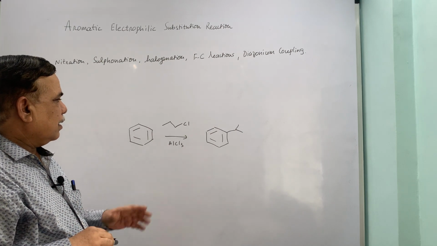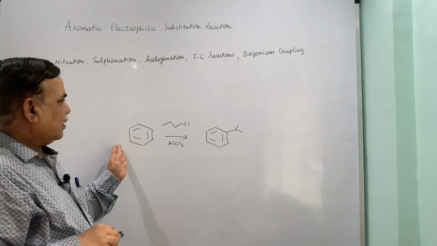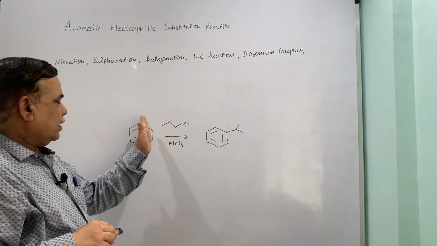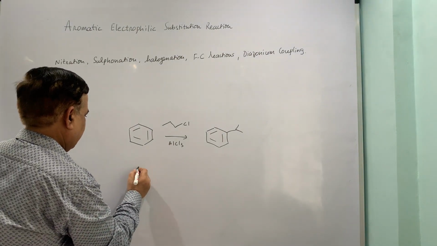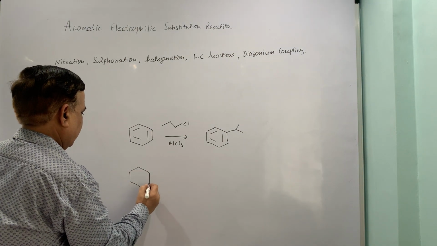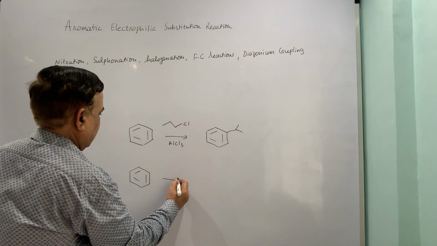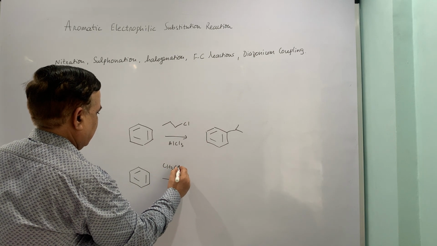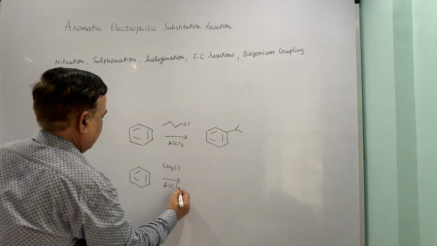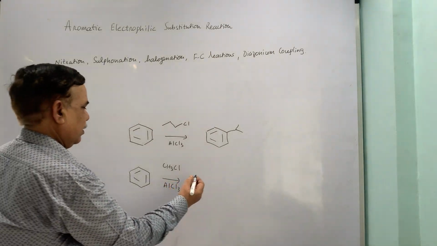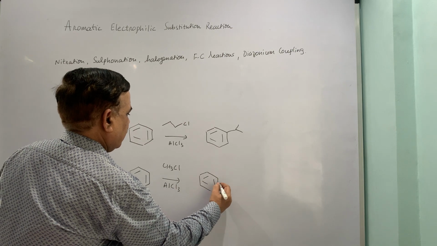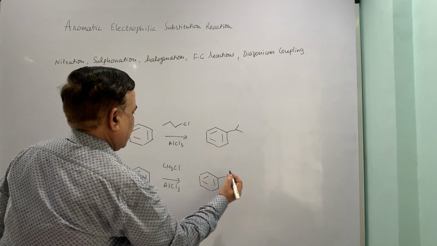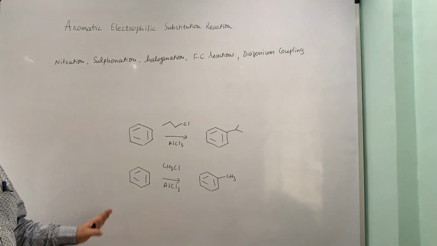Second problem is, this is the rearrangement. Second problem is if I start with benzene and treat it with the similar combination of methyl chloride and aluminum chloride, I am expected to get only toluene, but this does not happen.